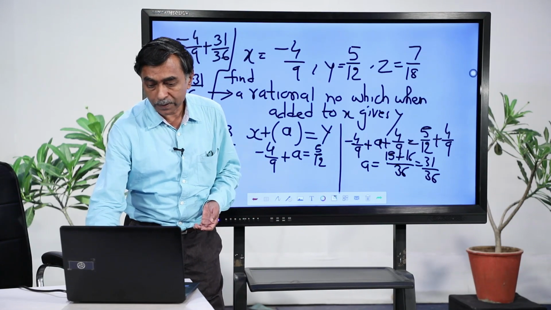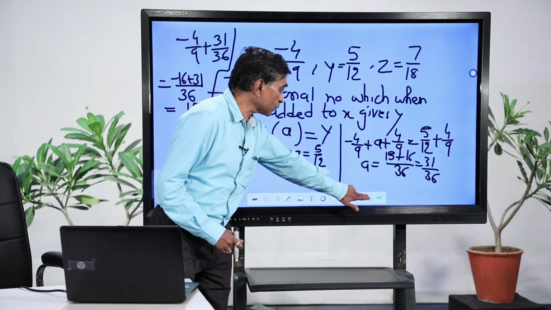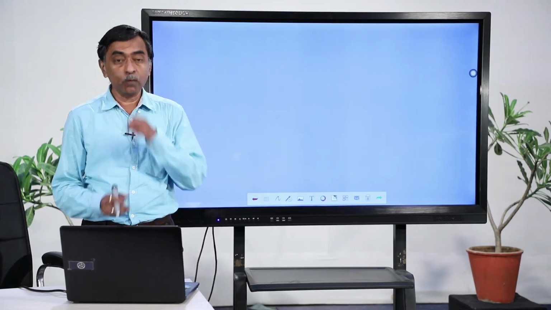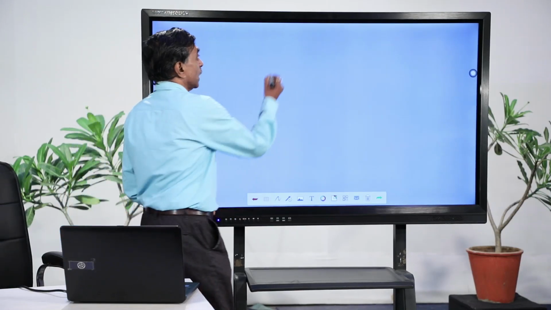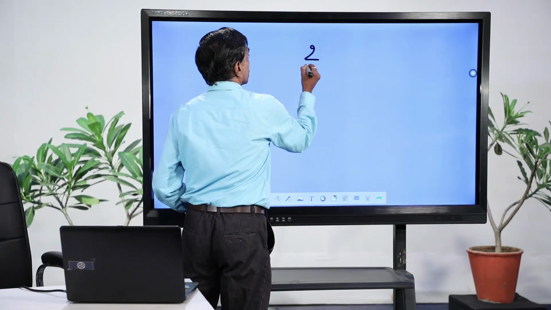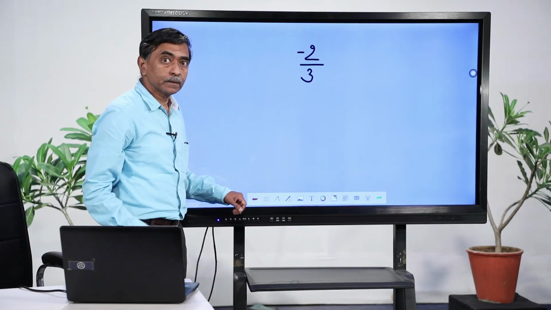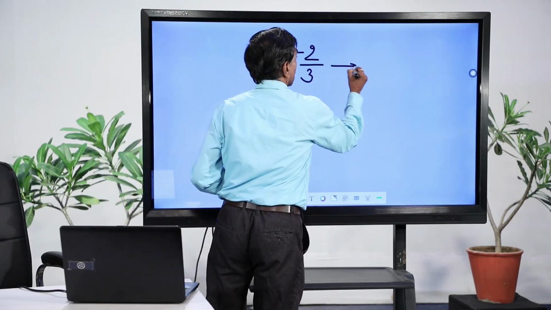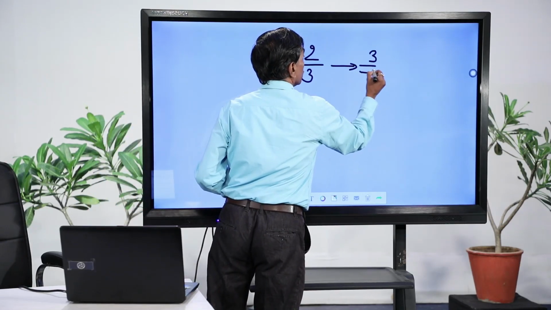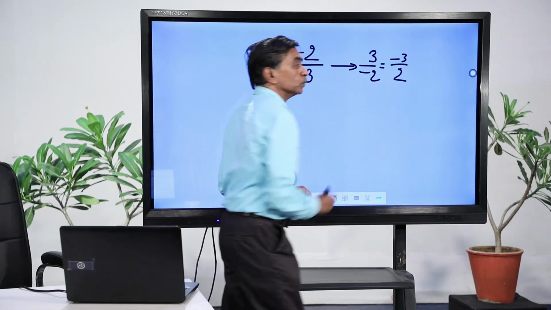So, now I will present before you one more example here: the reciprocal of x plus y. You know what is the reciprocal of a rational number. Suppose I take the rational number as minus 2 by 3. The reciprocal of this rational number is the number 3 by minus 2, or in the standard form I can say minus 3 by 2.